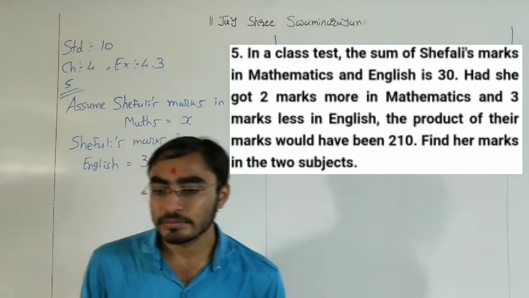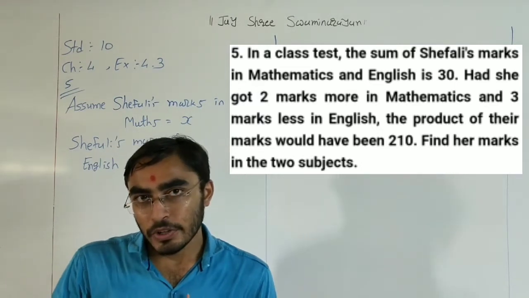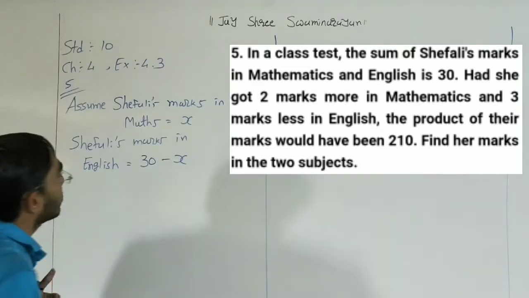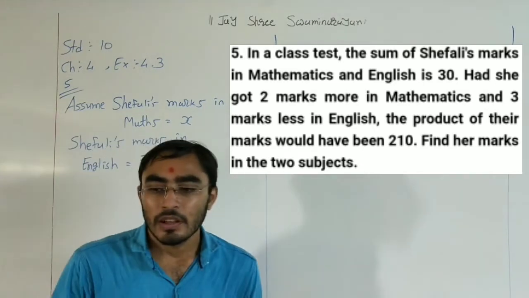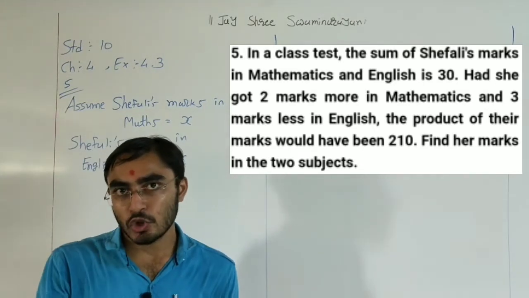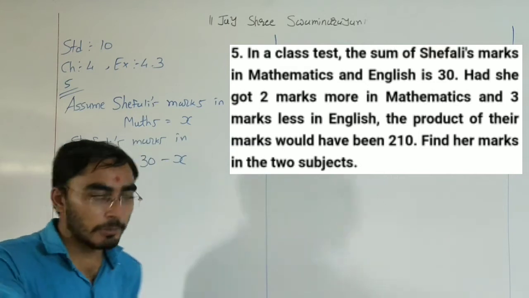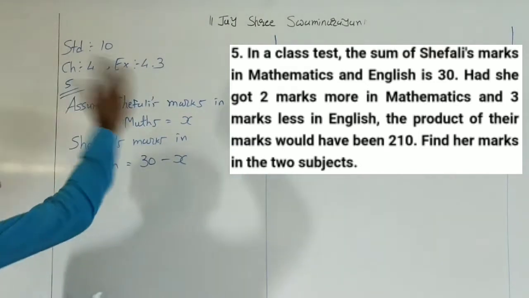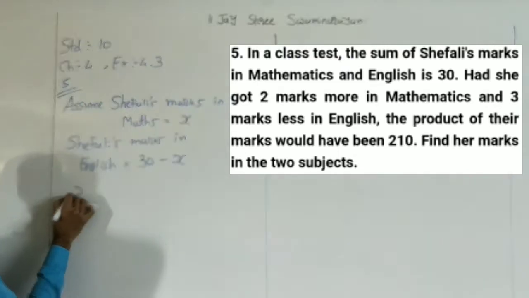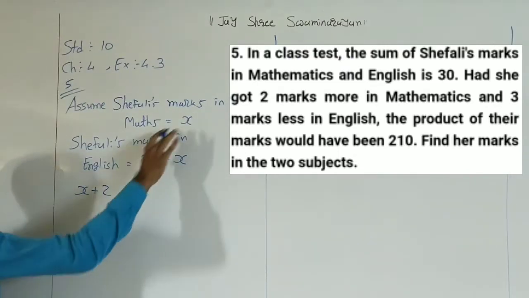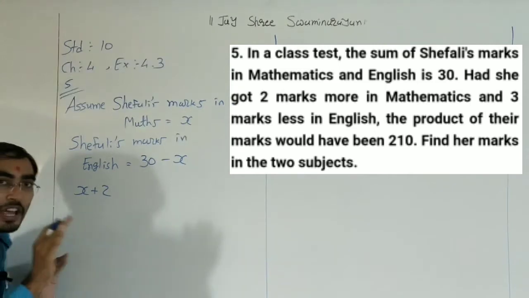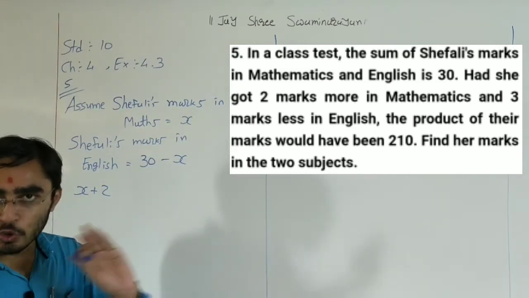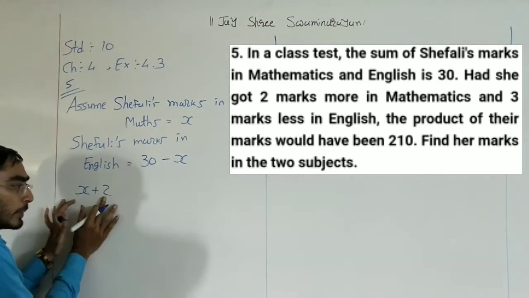Now, what other things are given in the equation? Had she got 2 marks more in mathematics, that means we need to add 2, so X plus 2. Marks in mathematics is X, so X plus 2.